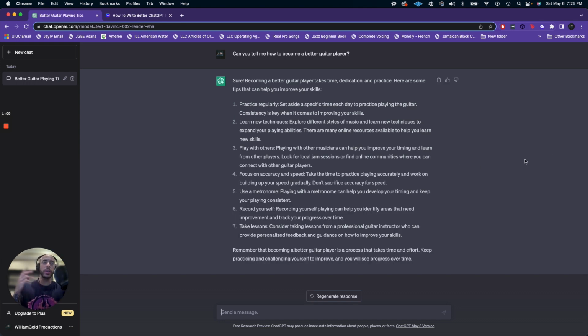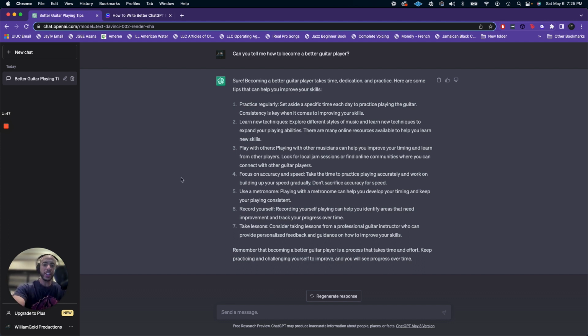If you want, go ahead and pause and just read this. I'm not going to read this back to you. But it's giving me some pretty basic approaches to becoming a better guitar player. These are cool, right? It's a great way to start. What I really want to do, even though this works, since my recipe was a little bland, so was the output that I received. And that's always going to happen. If you're bland with your question, or if you're more general, then you're going to get a pretty general response. So let's spice it up.